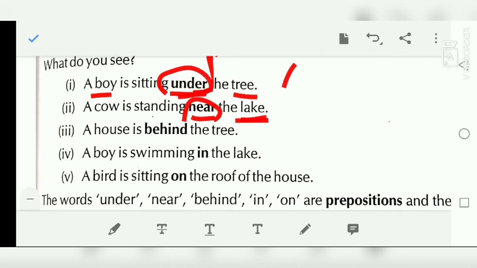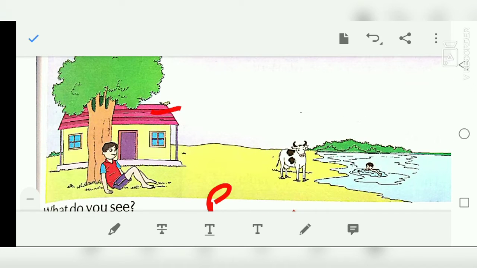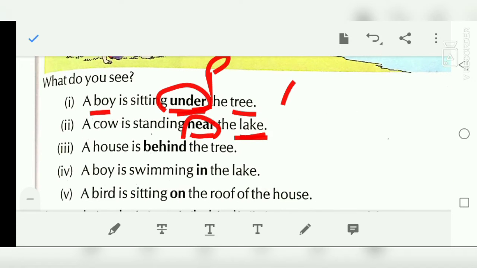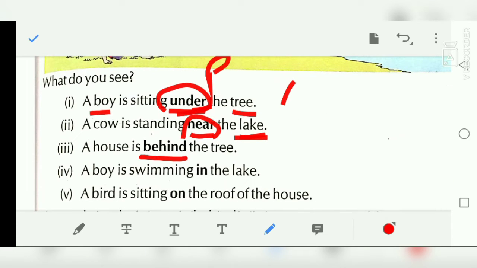Now see, a house is behind the tree. You can see where the house is. So prepositions tell us the position of an object. Like where is the house? The house is behind the tree. Just see, what is the preposition here? Behind. The word behind also shows the relationship of a tree and a house, that where the house is: a house is behind the tree.